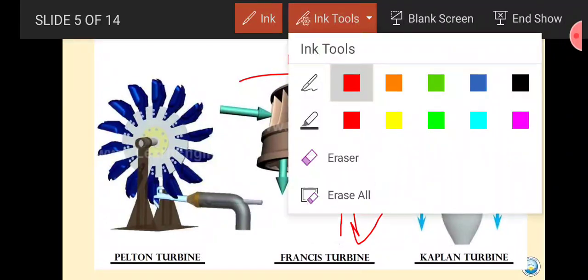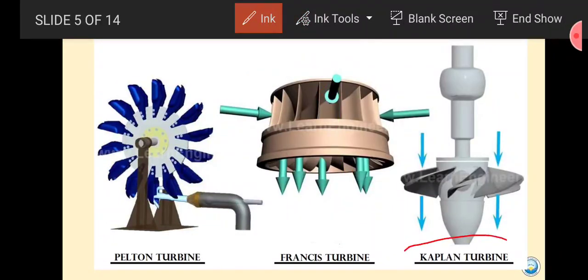If we take an example, you can say that the Kaplan turbine is a pure axial flow turbine. The Pelton wheel is a tangential turbine, or you can also say that this is a radial turbine. But most commonly we call it a tangential flow turbine, because the water jet makes a tangent with the runner.